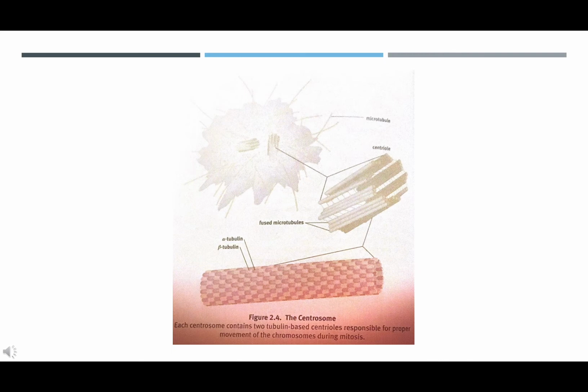Once the centrioles migrate to opposite poles of the cell, they begin to form spindle fibers, which are made of microtubules. This establishes the centrosome as one of the 2 microtubule organizing centers of the cell, the other being the basal body of a flagellum or cilium. Each of the fibers radiates outward from the centrioles. Some microtubules form asters that anchor the centrioles to the cell membrane. Others extend toward the middle of the cell.